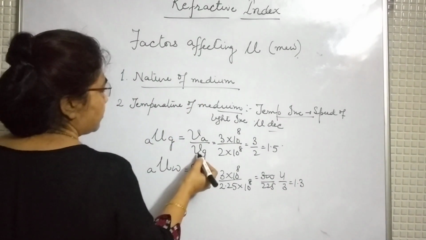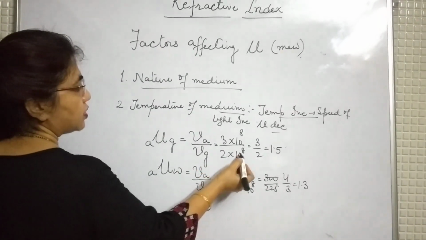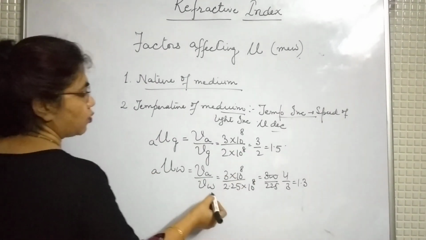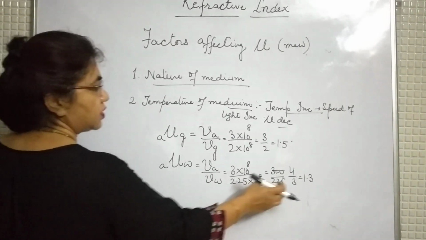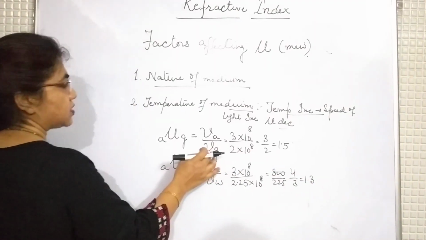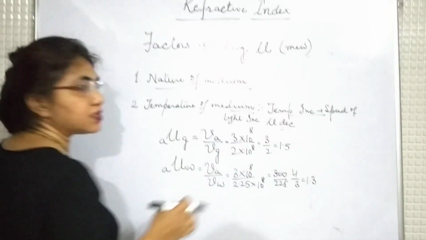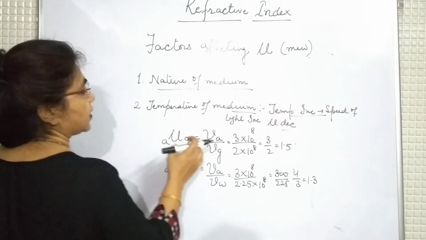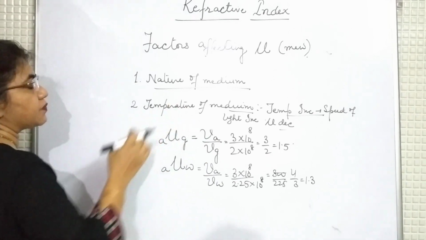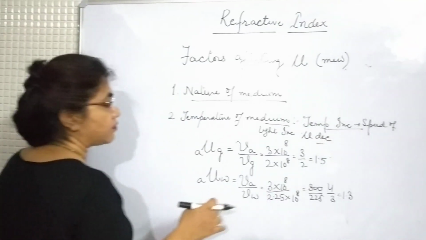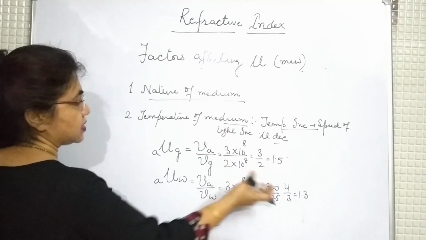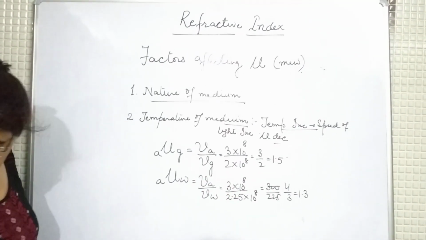We have seen that velocity of light in glass is 2 into 10 raised to power 8, whereas velocity of light in water is 2.25 into 10 raised to power 8. Here velocity is more, but refractive index is less. Velocity less, refractive index more. In this way, refractive index depends upon the temperature of the medium. As temperature increases, velocity of light will also increase. As a result, refractive index will decrease.